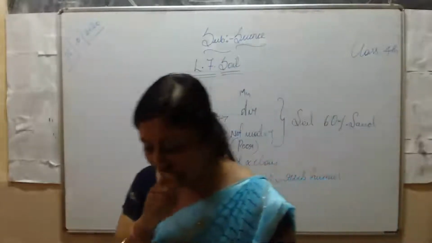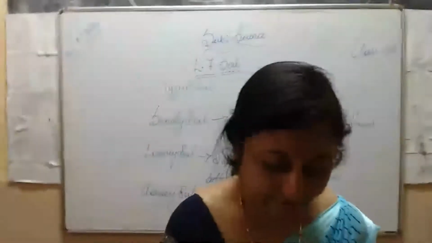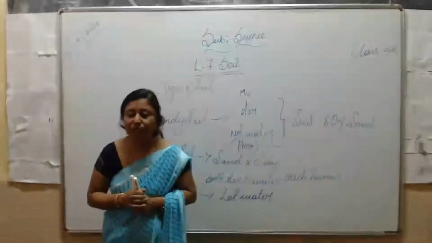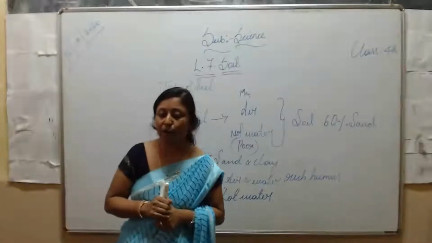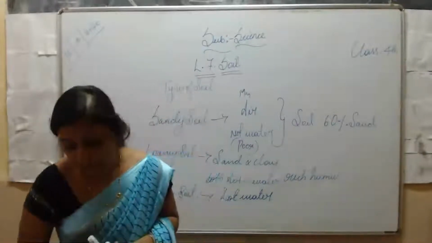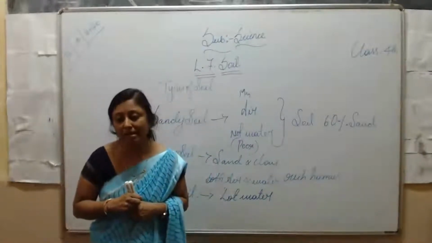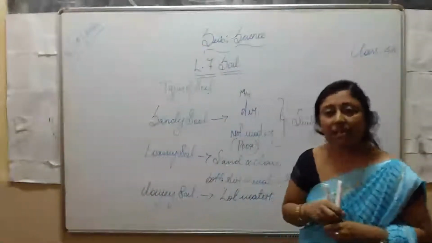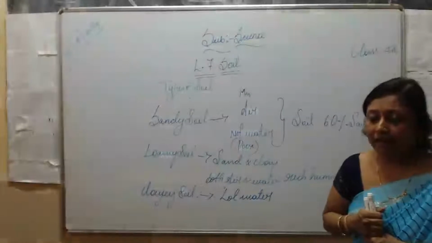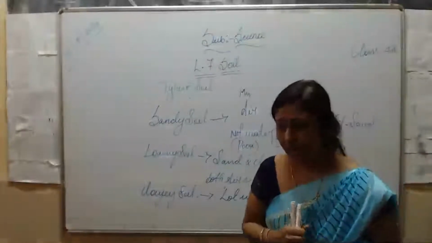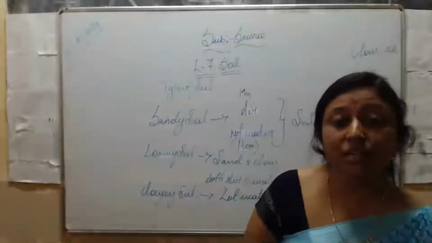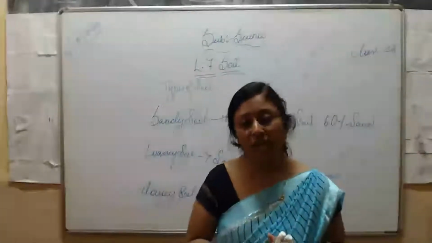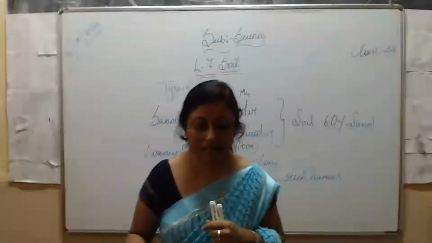Next, what do you mean by gravel? Gravel is made up of small stones and pieces of pebbles, which are seen only in some areas. Gravels cannot hold water at all. They do not have the capacity of holding water.